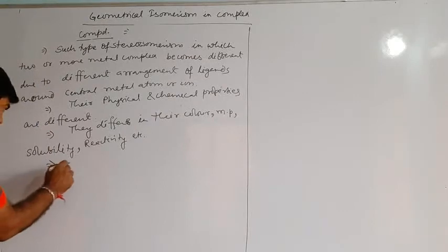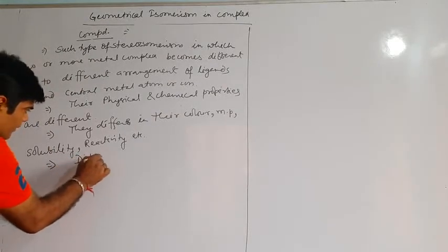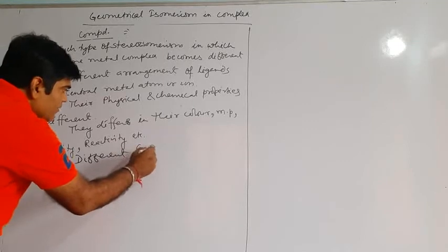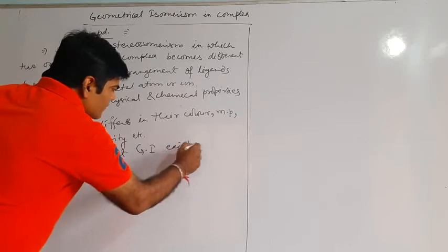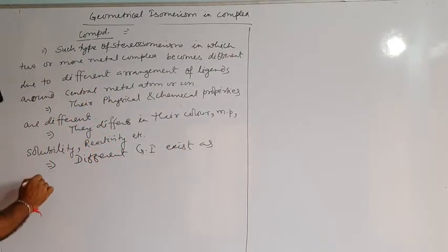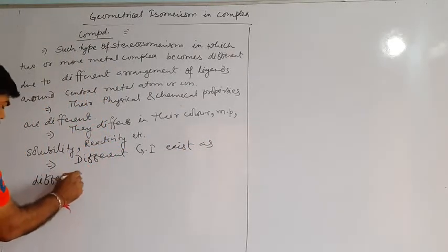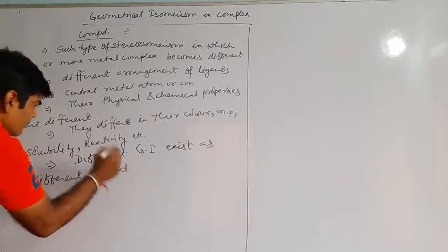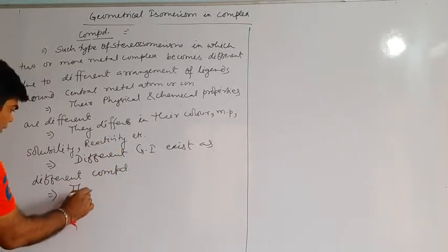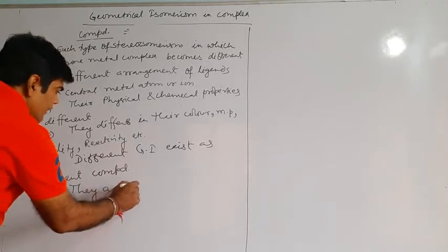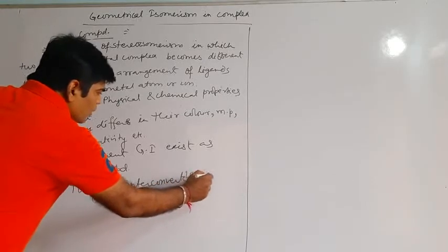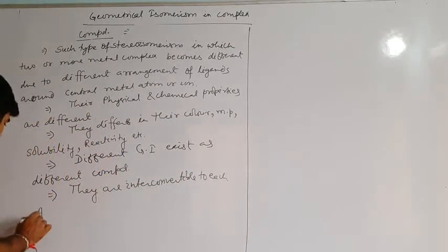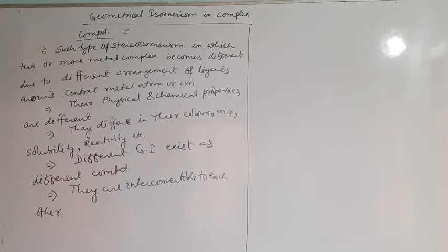So different geometrical isomers exist as different compounds. They are not the same compound, and they are not interconvertible to each other. These are a few points regarding geometrical isomerism.